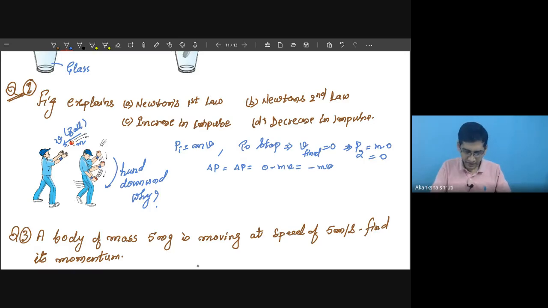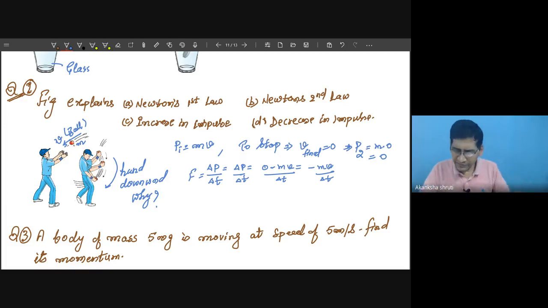Now see, while catching it will take some time, maybe a fraction of a second. If that time is delta t, and you divide by it, it will give you the force. So maybe your very small time may be written as delta t itself. This way this force is applied by the ball over the hand.